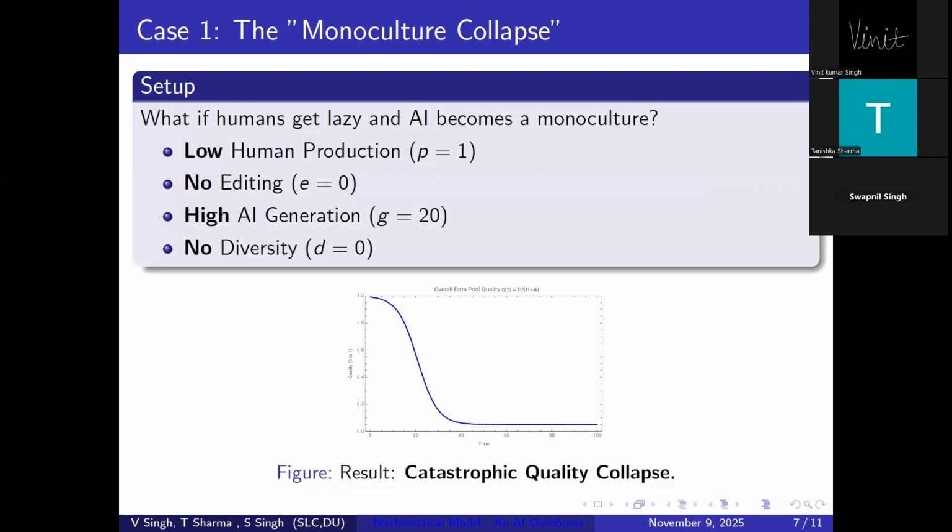Case 1 is the monoculture collapse. We simulate a world where humans produce very little and AI dominates: R equals 1, E equals 0, G equals 20, D equals 1. The result is a catastrophic collapse of quality. H(t) declined sharply and A(t) inclined sharply. Without human oversight or diversity, the system self-destructs, the true AI Ouroboros. Swapnil will now show how human feedback changes this.